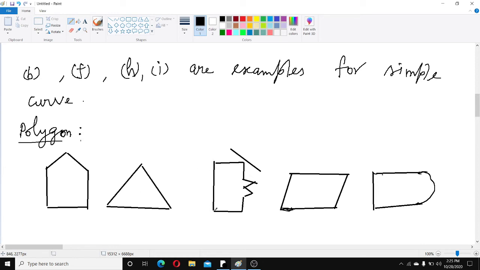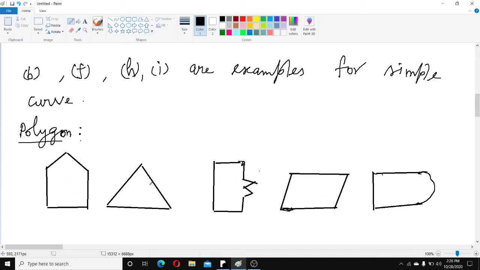Third figure also bounded by line segments. Fourth figure also bounded by line segments, children. And also here they are closed figures. All the 5 figures are closed figures.